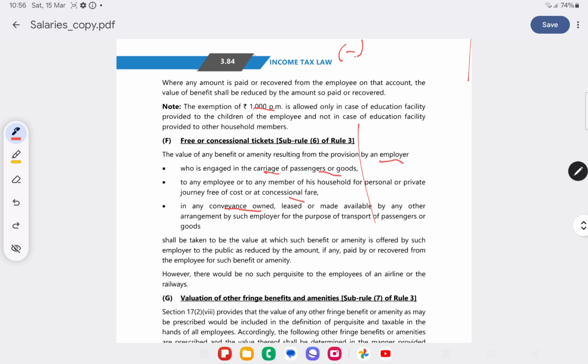Then what will be the value of perquisite? The value of perquisite is what he is charging from the public, as reduced by the amount, if any, recovered from the employee. However, there will be no perquisite in the case of employees of airlines or railways.